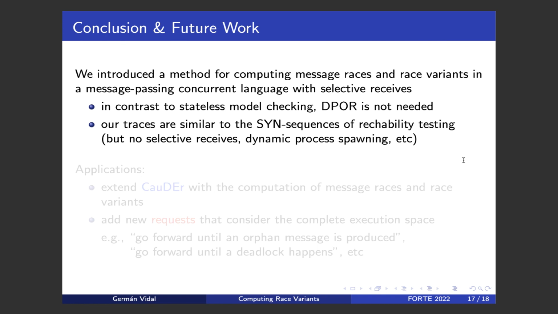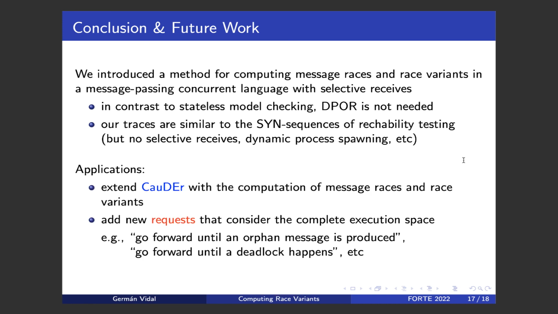Well, the focus is different. There are several differences. For instance, they don't consider selective receives or dynamic process spawning. They consider pods instead. And as far as I know, they don't prove that a SYN sequence actually represents the class of all causally equivalent executions. But anyway, the key point is that both our traces and the SYN sequences are mappings from processes to sequences of actions. Therefore, they represent a partial order. That's an obvious similarity between traces and SYN sequences.